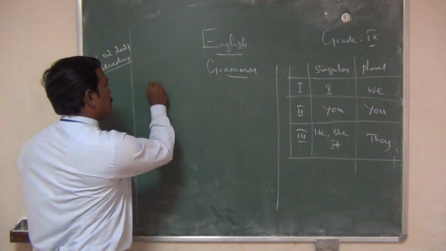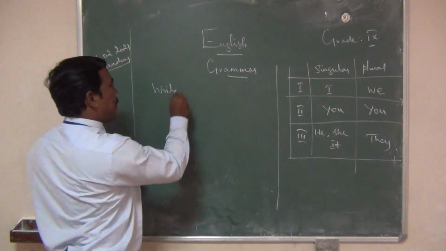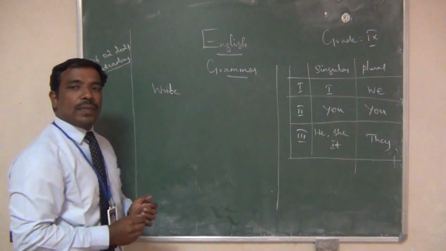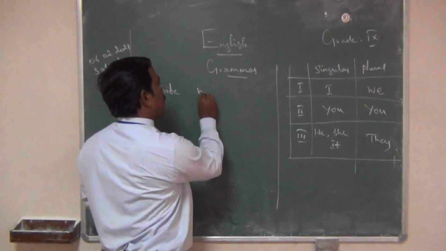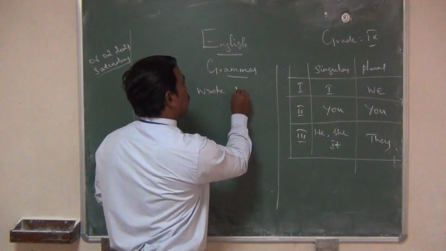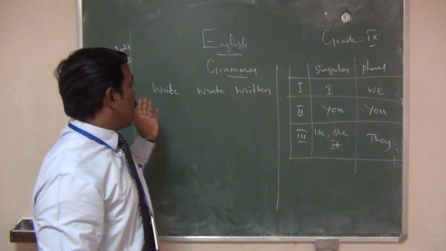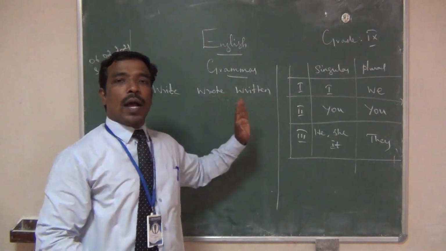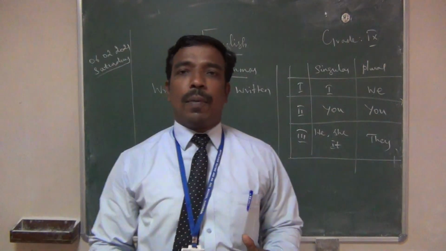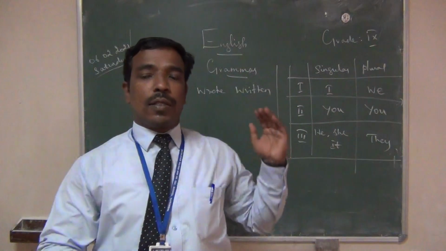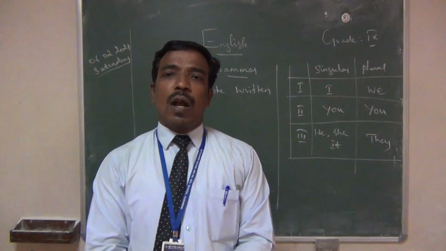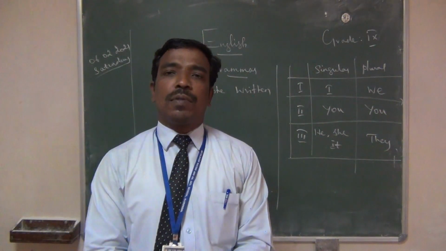For example, write is the base form. The past form is wrote. The past participle form is written. Have you understood or not? Base form, past form, and past participle form. These three forms are very important.